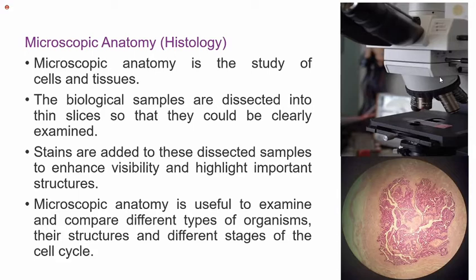Now, this microscopic anatomy is even compared from one system to another system, one organism to another organism, one tissue to another tissue. For example, the whole GI tract of a human being is different when compared to others. That is the reason one must have well-versed knowledge of the normal human histological architecture.